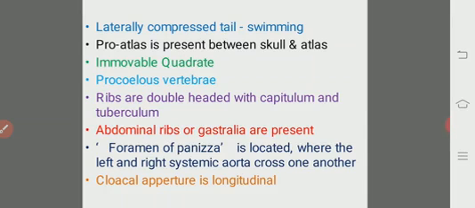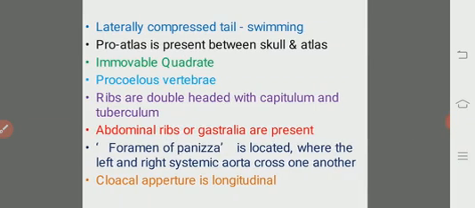Ribs are double-headed, with the capitulum on one side and the tuberculum on the other. Abdominal ribs, or gastralia, are present. One more fundamental feature is the foramen of Panizza, a small aperture.